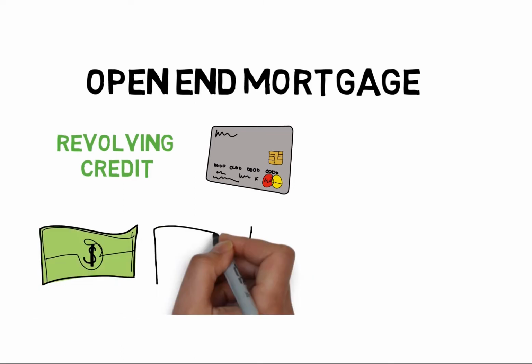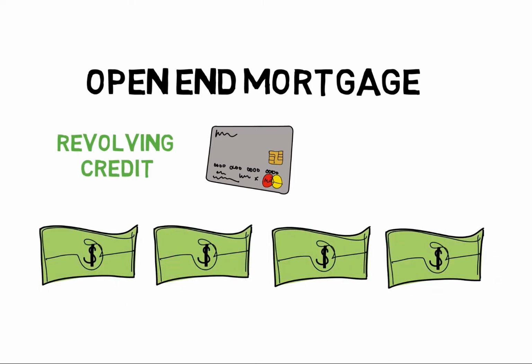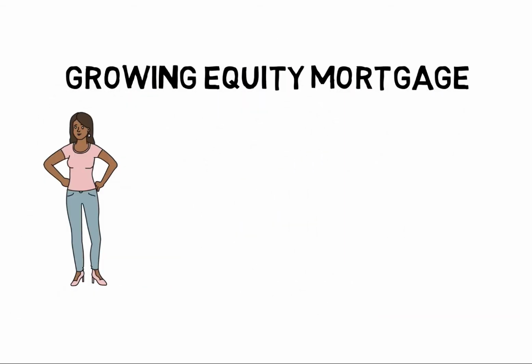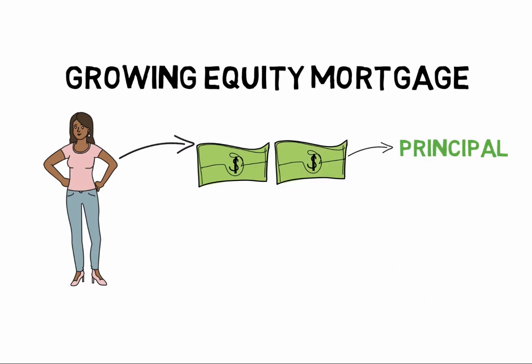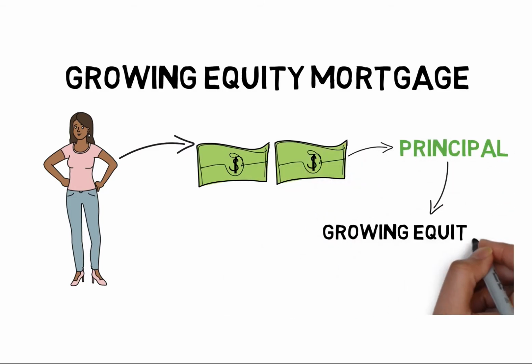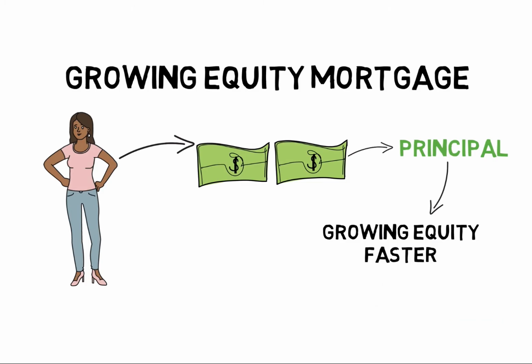Another type of mortgage is called an open-end mortgage, which is similar to a line of credit. Think of a credit card example with revolving credit. With an open-end mortgage, a person can borrow again and again on the same loan. A home equity loan might be a type here. A growing equity mortgage is where the borrower makes extra payments toward principal, thereby paying off the loan quicker and thus growing equity quicker as well.